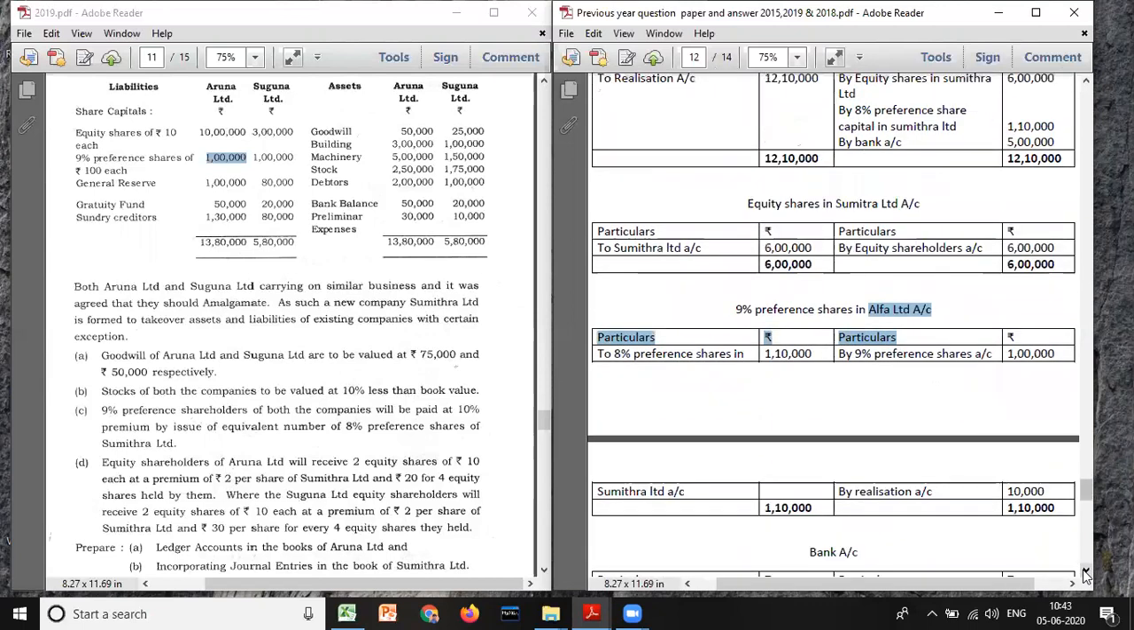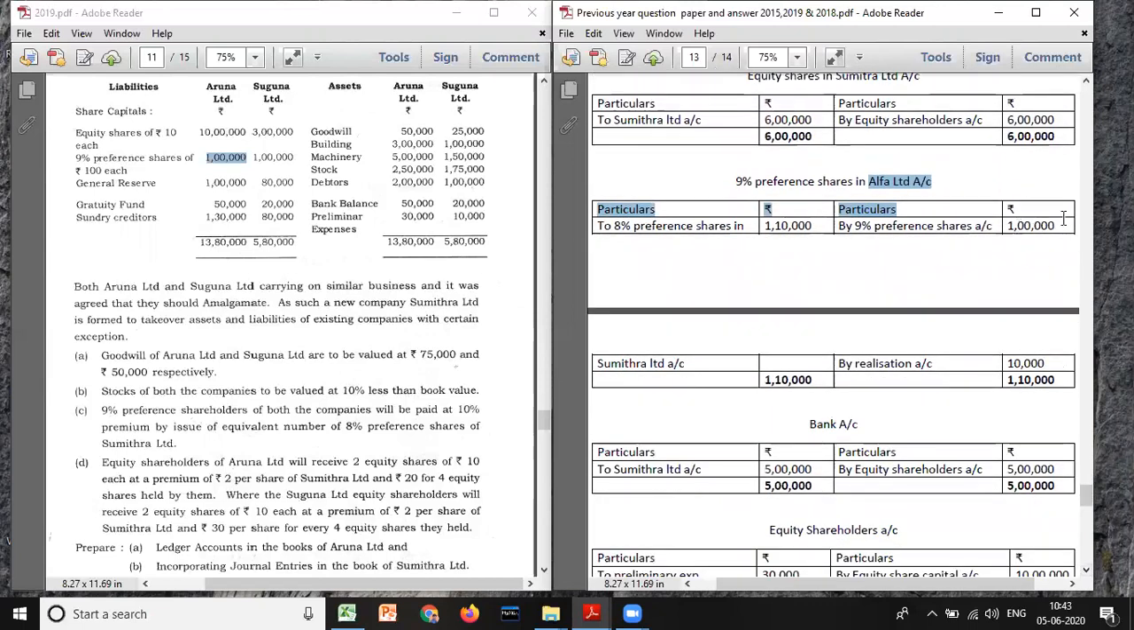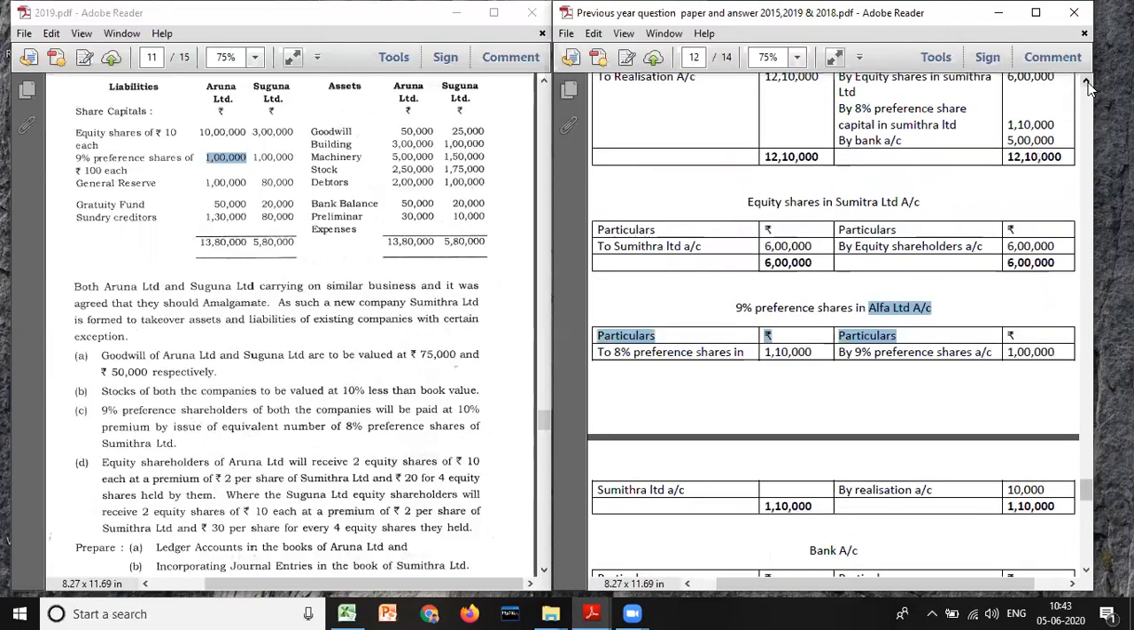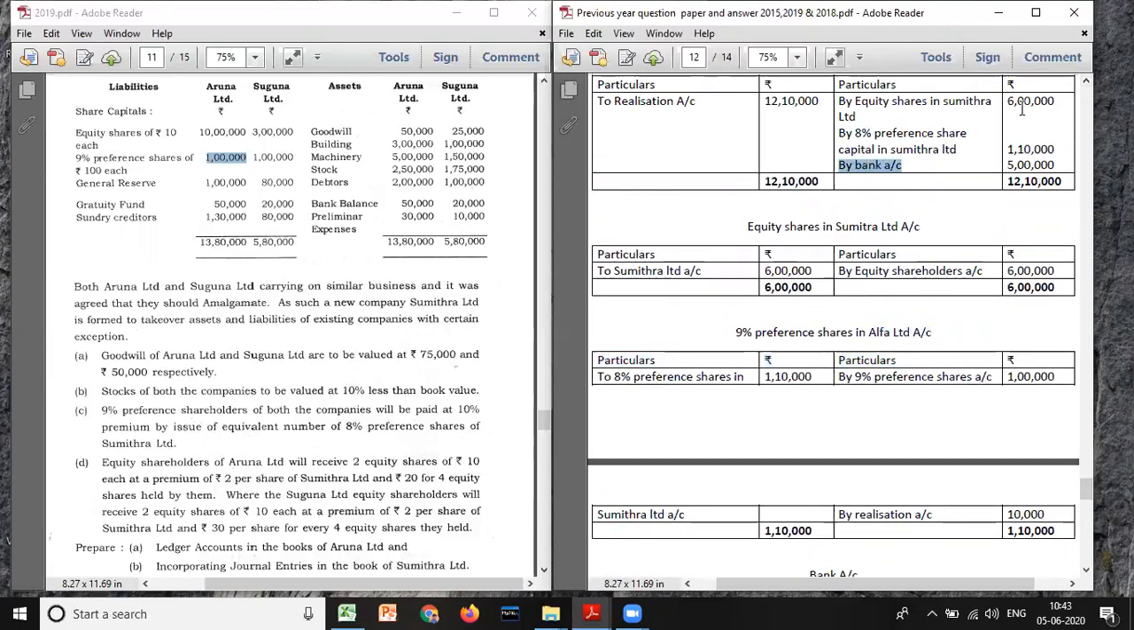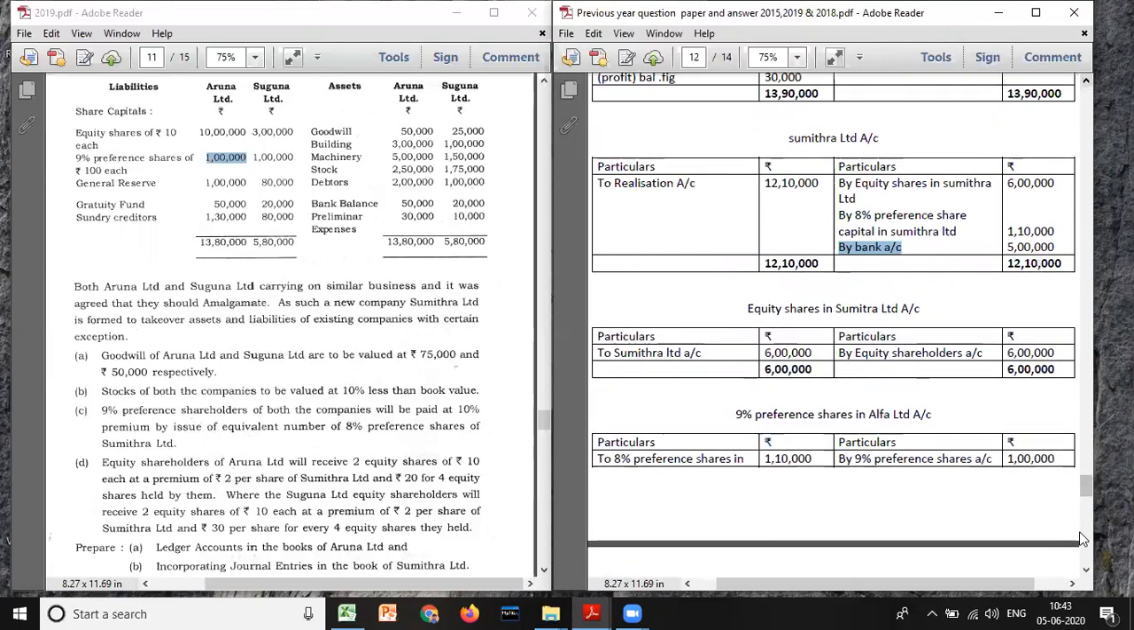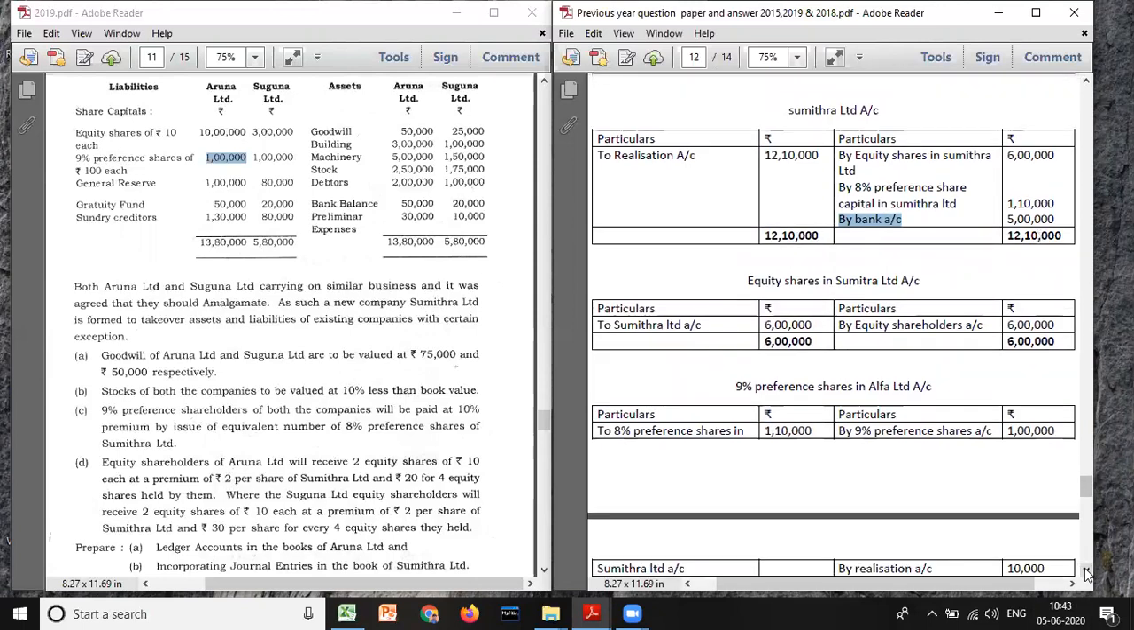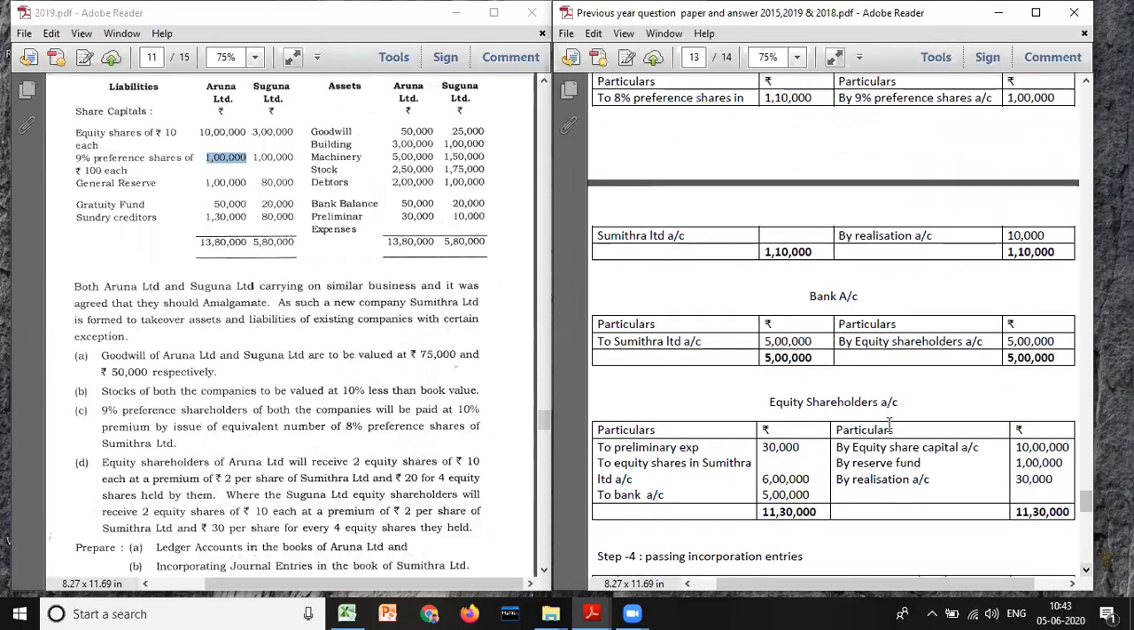And next one, you have to prepare the bank account. Look here, the bank account is created here. That means this Sumitra Limited will be debited. So Sumitra Limited account 10,000. It will be paid to whom? To equity shareholders account 5 lakh.